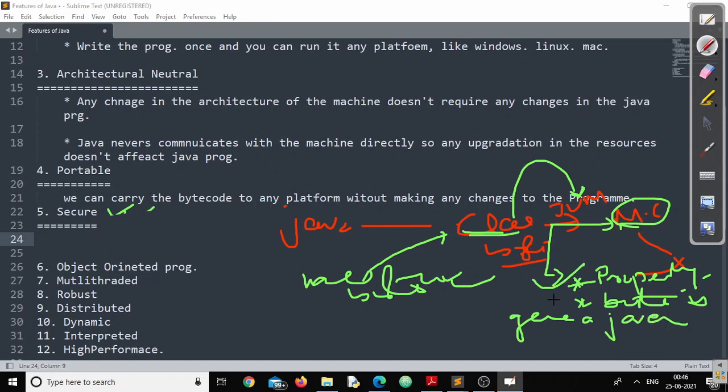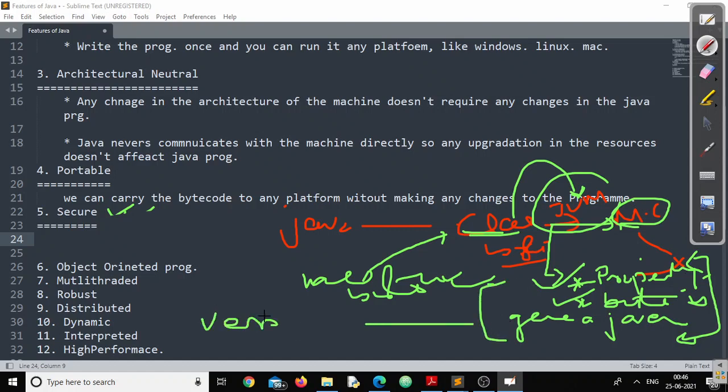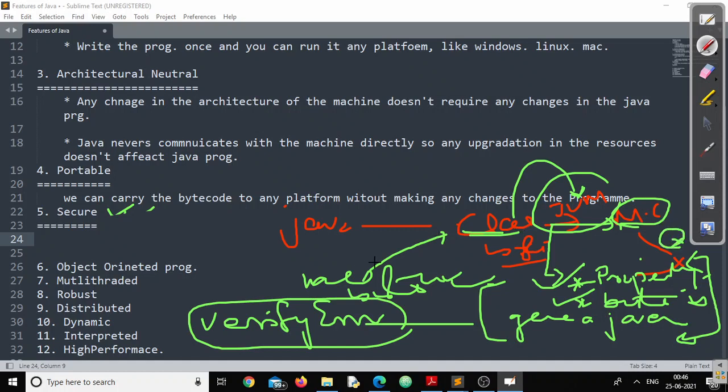If JVM finds that one of them is missing, immediately it will raise an error called verify error. If it raises an error, definitely you can understand this code cannot be executed. I repeat, JVM checks two things. First, it will check whether it is properly formatted or not.